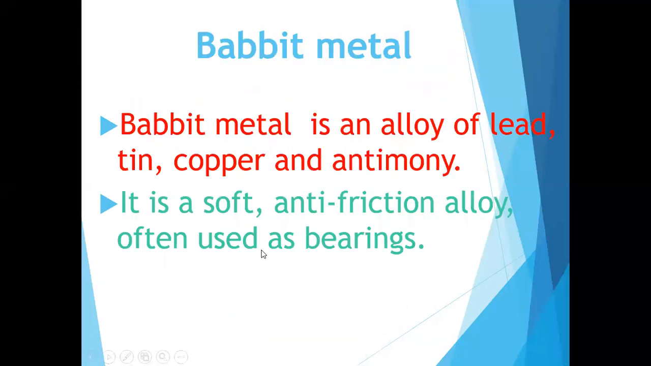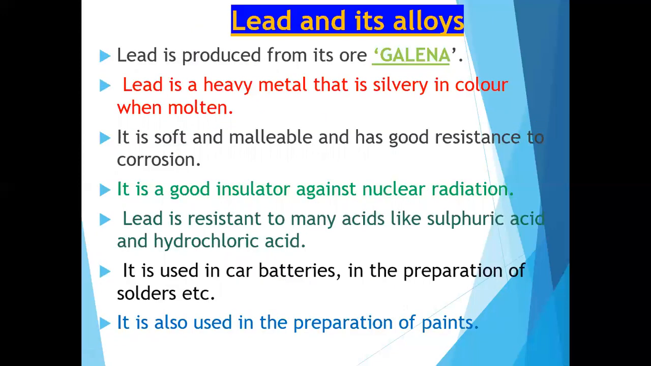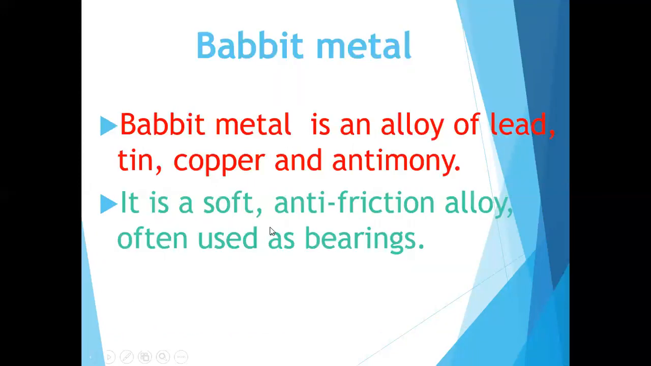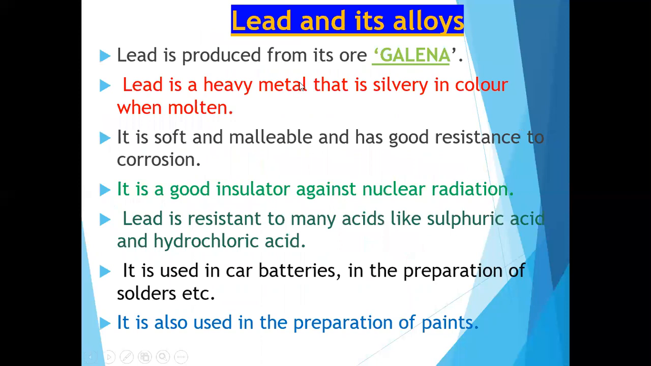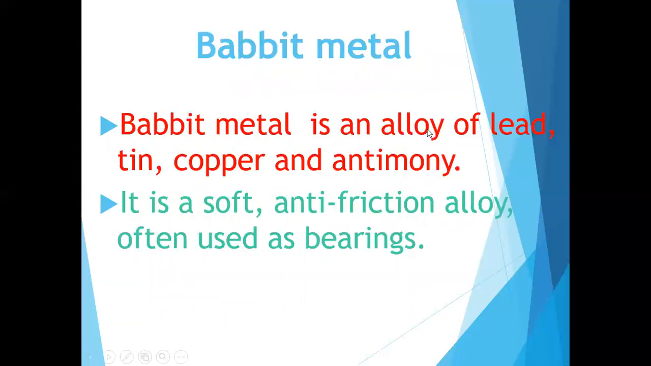The next one is babbitt metal. Babbitt metal is an alloy of lead, tin, copper, and antimony. When lead is mixed with tin, copper, and antimony, you will get babbitt metal.